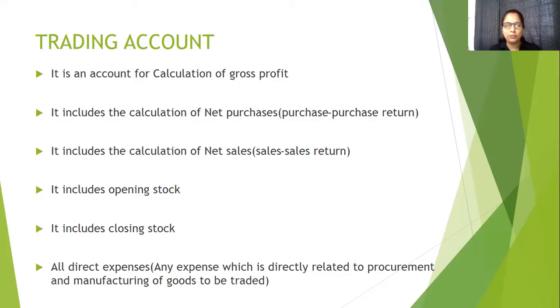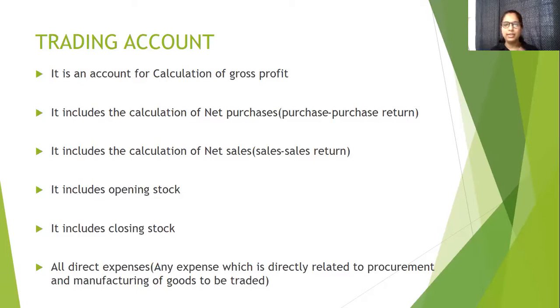So it is going out of the business. So purchase return is always a credit balance. So when we adjust in the debit side, the purchase return will always be subtracted because it is a credit balance. So when we prepare trading account, we subtract purchase return from purchases, and then the final amount is shown in the trading account.